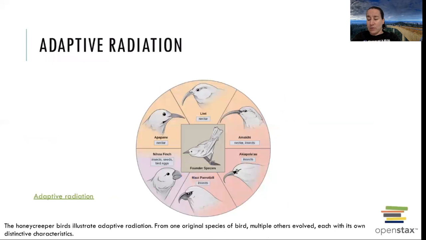And then we have mentioned before about adaptive radiation. The center of our bullseye is our founder species. And then all of these other guys radiate off of that founder species. That is adaptive radiation. And another animation that we may or may not be able to use because it might have flash.